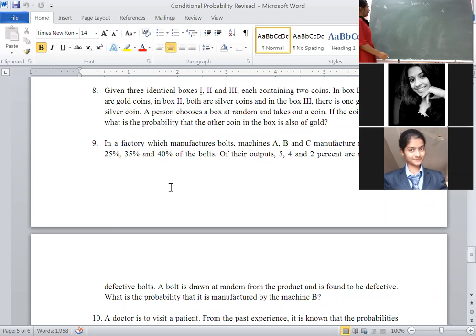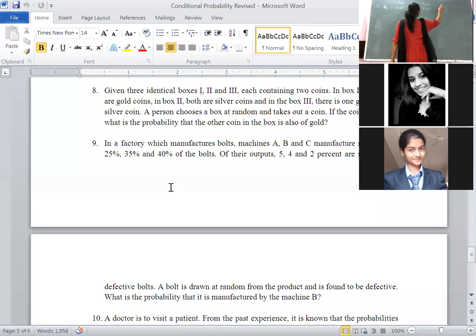Right now, i running from 1 to 3. That means whatever the corresponding percentages they have given, you have to write. Machine A manufactures 25%. Machine B manufactures how much percent? 35%. Machine C manufactures how much percent? 40%.